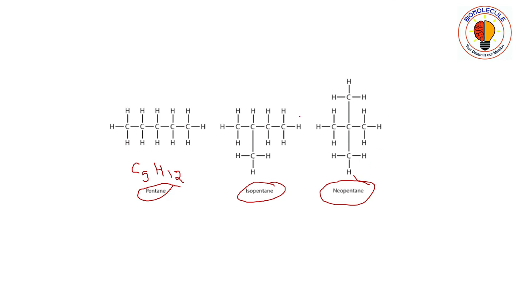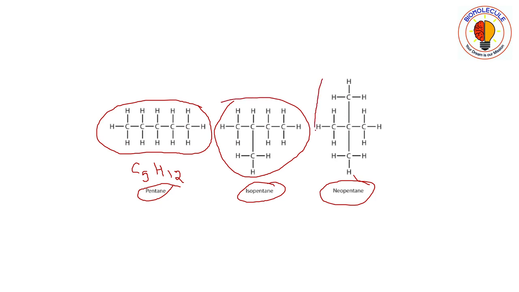But the remarkable property of these molecules is that all of them have different arrangements of atoms in space. You can see here that normal pentane has a long chain containing 5 carbon atoms, whereas isopentane has the longest chain containing 4 carbon atoms. This one is the longest chain, and this CH3 is a substituent.